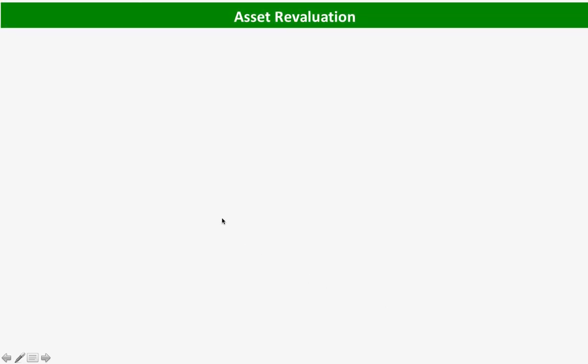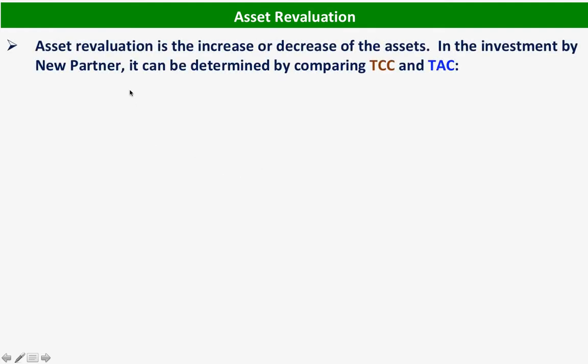Class, let us discuss again asset revaluation. We have discussed asset revaluation in the previous lectures, and we have learned that asset revaluation is the increase or decrease of the assets. In this lecture, which is the investment by new partner, it can be determined by comparing total contributed capital with total agreed capital.